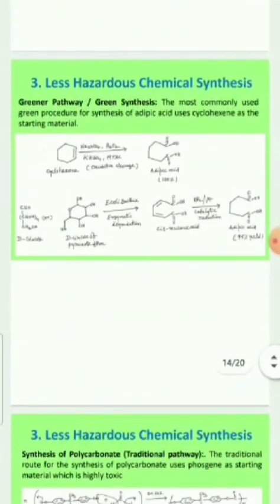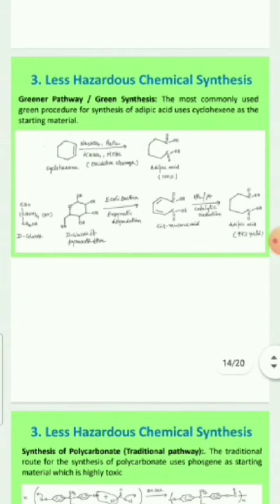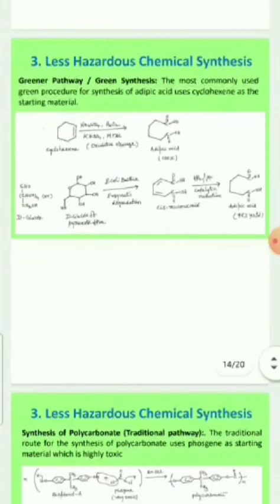Coming to less hazardous chemical synthesis. When cyclohexene reacts with NaNO, it undergoes oxidative reaction in the presence of Na2WO4, hydrogen peroxide, KHSO4, MTAC, it gives adipic acid which is 100% yield.